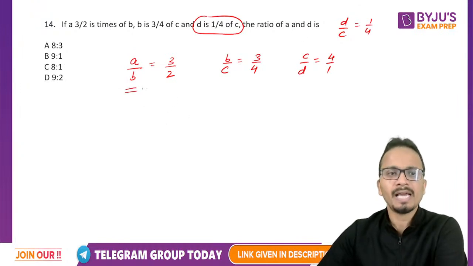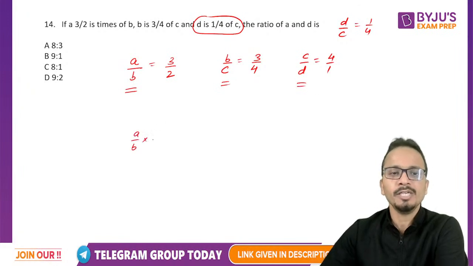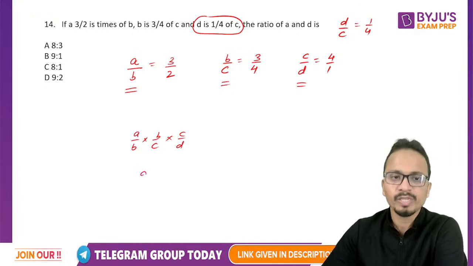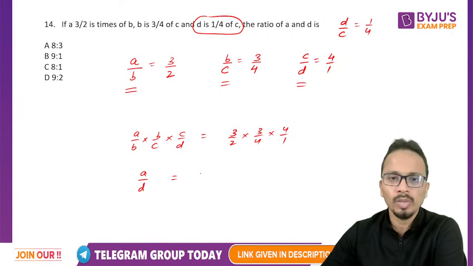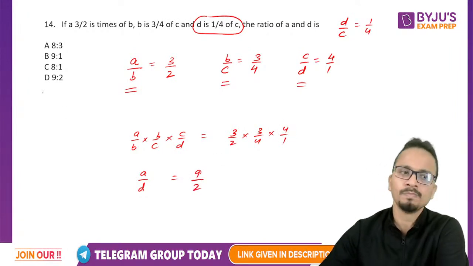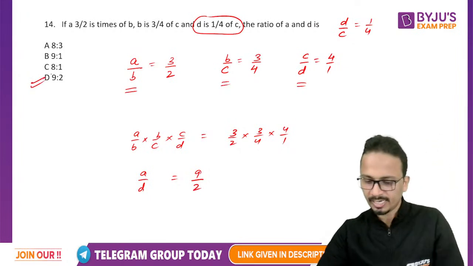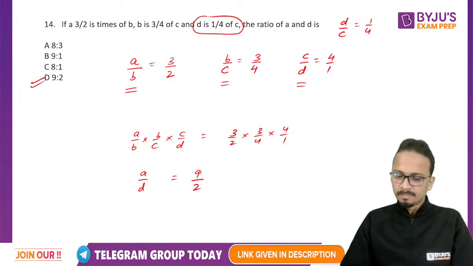So if you'll multiply these three ratios, A by B into B by C into C by D, you will be left with A upon D. Alright, so just multiply them. 3 by 2 into 3 by 4 into 4 by 1, and the final answer that you will get will be equal to 9 upon 2, and option D will be the correct answer. Alright.